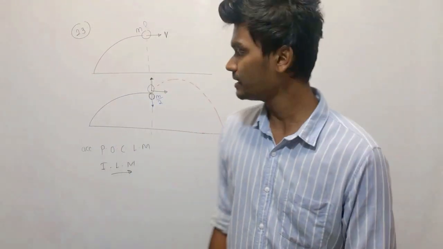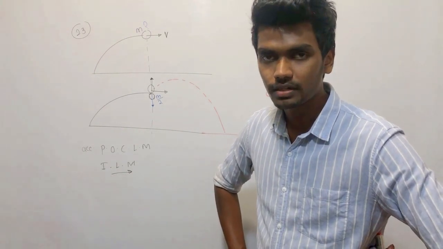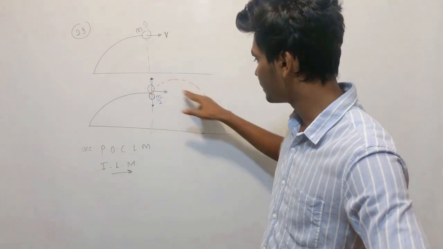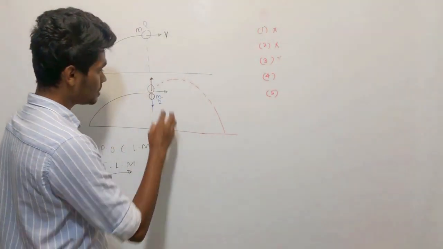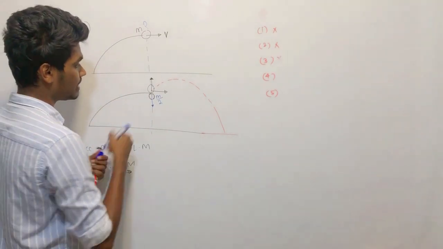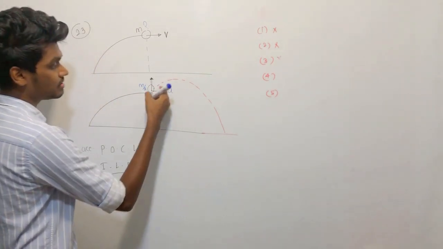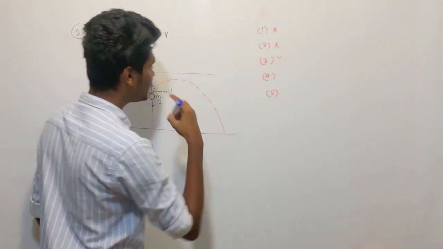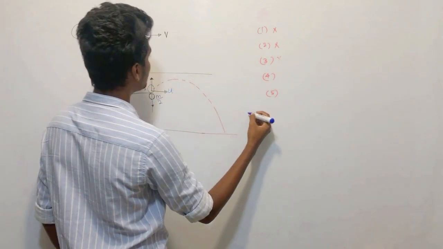Right. So in that case, what can we do? What can we do to decide which is the answer? Think about this. Now, I will assume this mass is m over 2. Let's assume after collision, this is having a velocity u. So I will apply conservation of linear momentum for just before and just after.